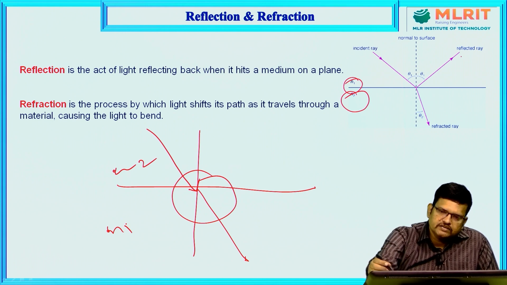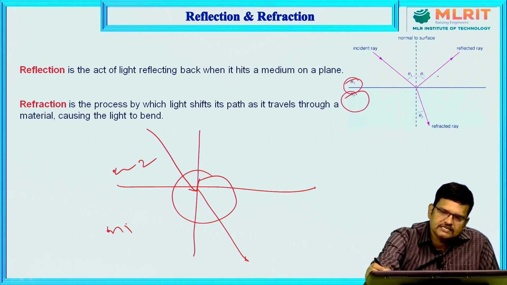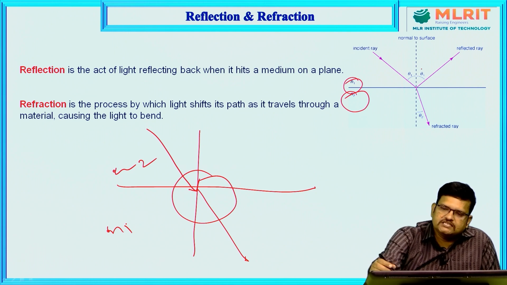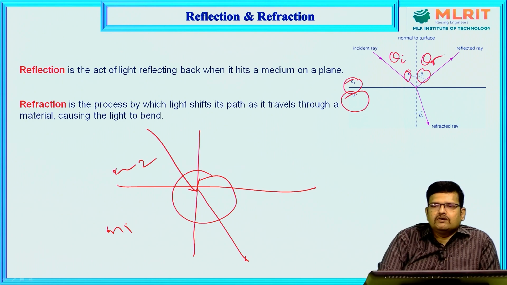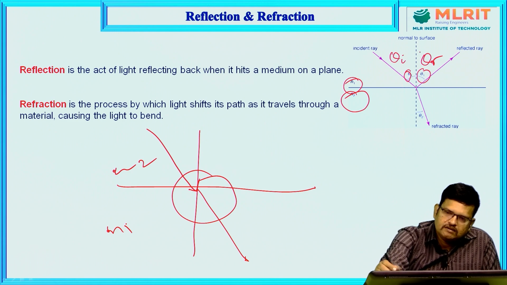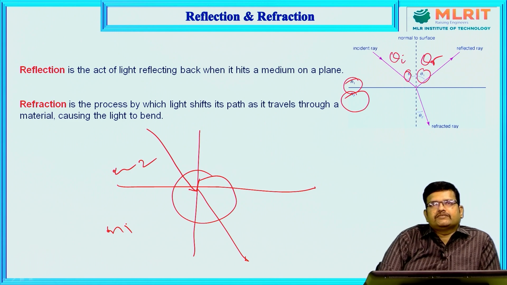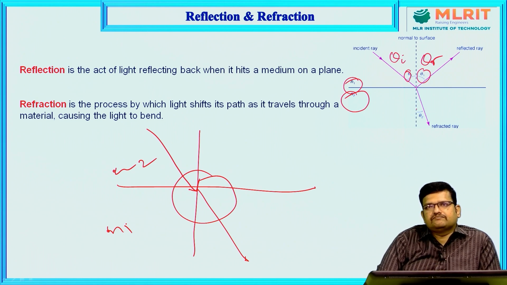Here we have the angle of incidence and the angle of reflection. This is the angle of incidence, theta I, and this is the angle of reflection, theta R. They are calculated with respect to the normal line only. This is reflection and refraction, that is, incident angle and reflection angle.